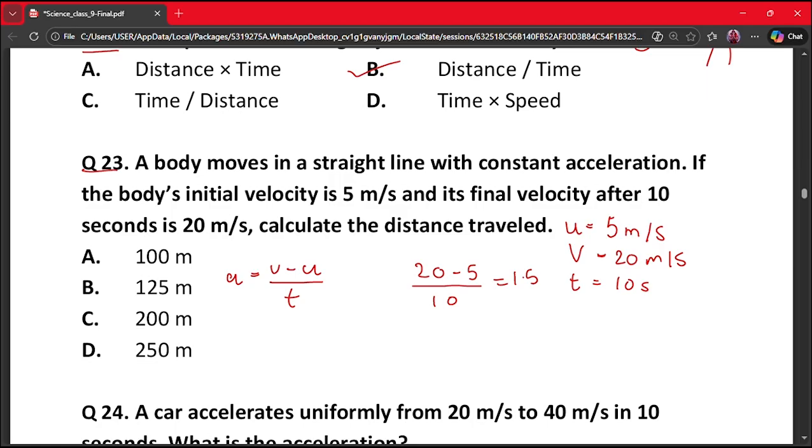So now we'll find distance. S is equal to UT plus half AT square. This will be equal to 5 into 10 plus half into 1.5 into 100.